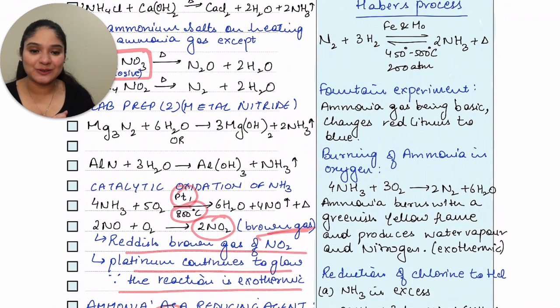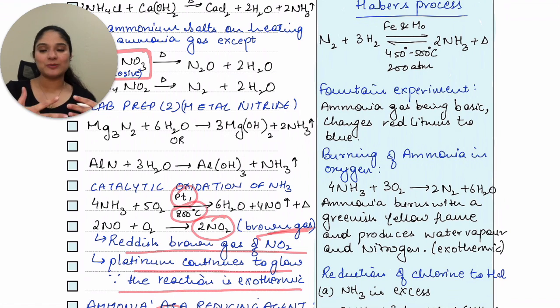Let's come to the next one, the fountain experiment. In the fountain experiment, this is exactly opposite of HCl. So you get ammonia gas, being basic in nature, changing red litmus to blue. That is the observation of this fountain experiment.